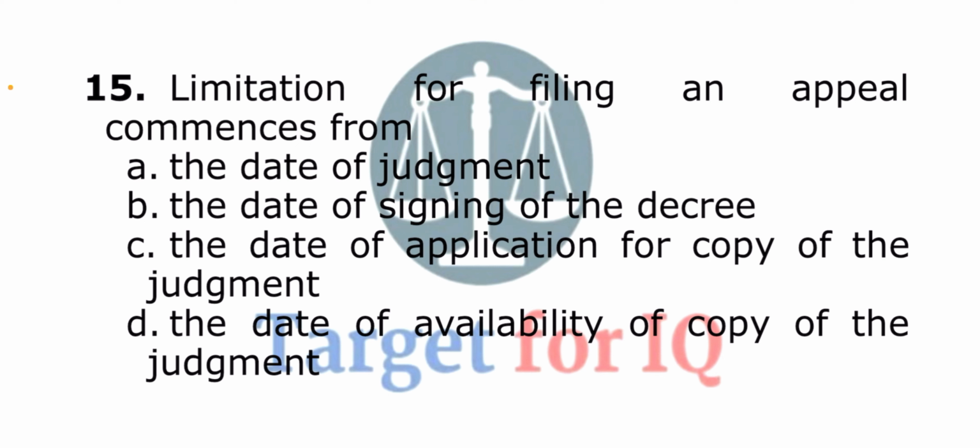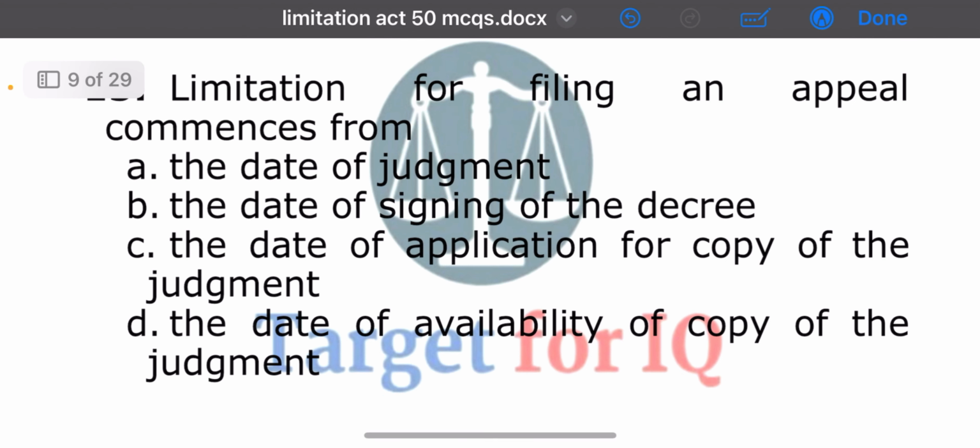Next question. Limitation for filing an appeal commences from. The options are A. The date of judgment, B. The date of signing of the decree, C. The date of application for copy of the judgment, or D. The date of availability of copy of the judgment. The correct answer is option A. The date of judgment.